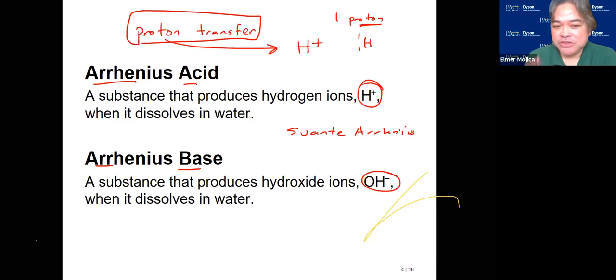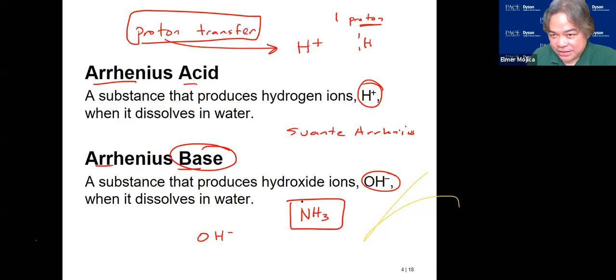That's the contribution. Now the problem with the Arrhenius definition is that it limits bases to those that contain hydroxide. You cannot include ammonia as an Arrhenius base because it doesn't have any hydroxide.